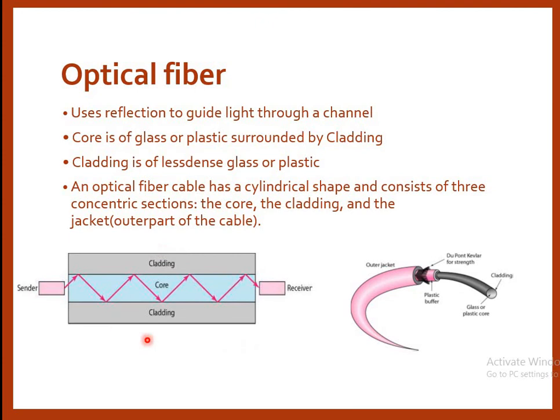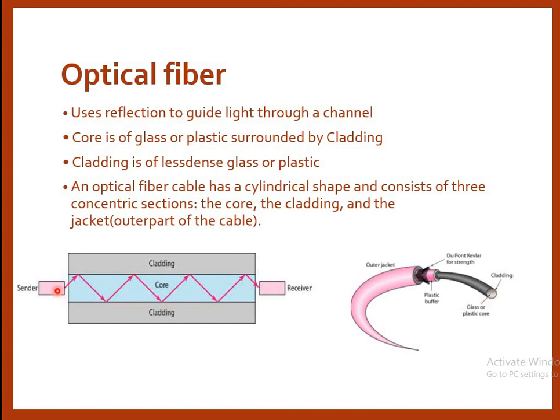Now this is a representation of an optical fiber cable. It uses reflection to guide light through a channel. Here it is divided into two sections. The inner section is the core section, and it is surrounded by the cladding section. Cladding is a less dense glass or plastic. An optical fiber cable has a cylindrical shape, and it consists of three concentric sections: the core section, then the cladding section, and above that the jacket. The outer jacket is there, in between is your cladding section, and in the middle is your core section. So this is a representation of an optical fiber cable.